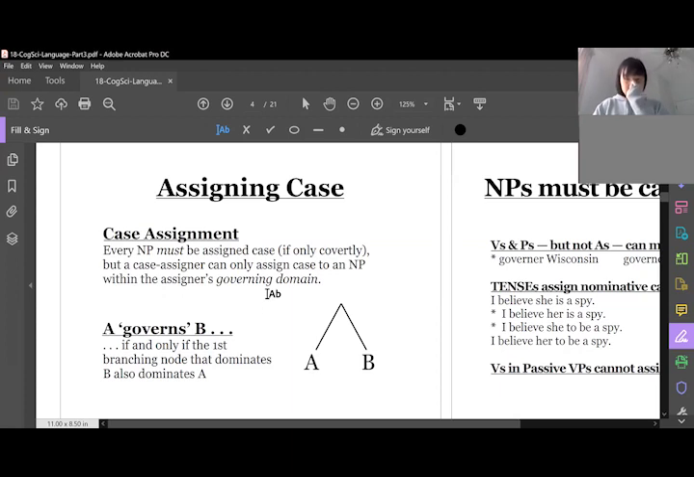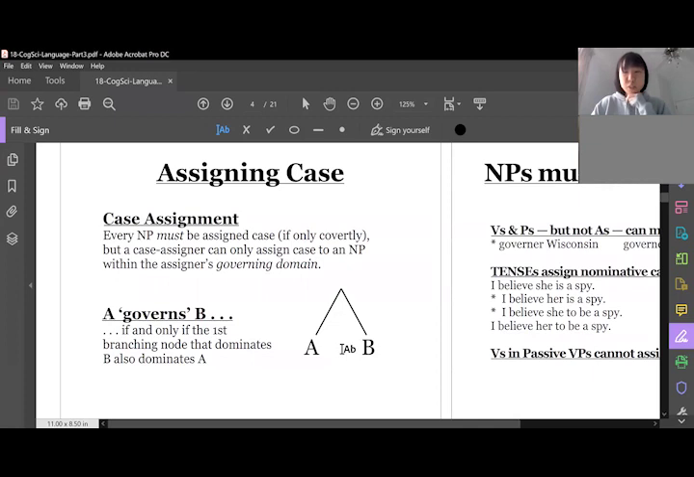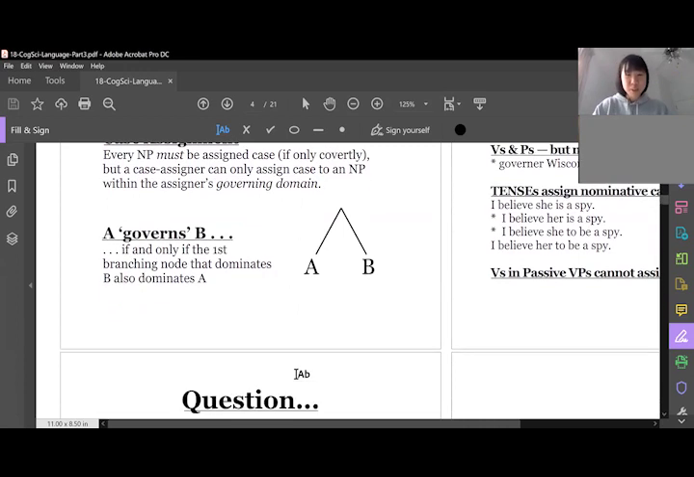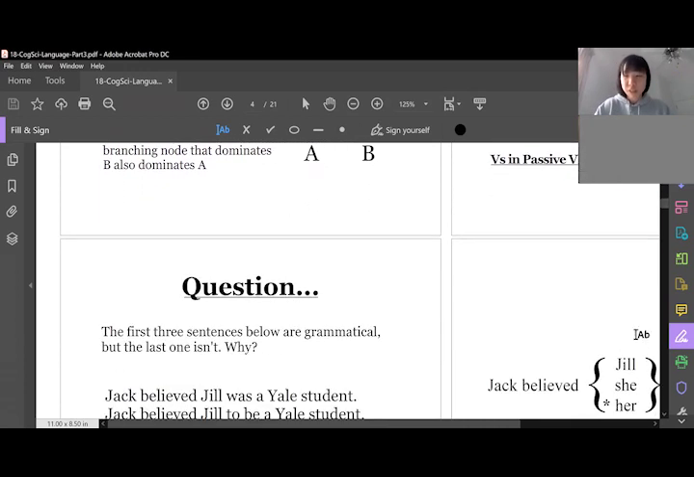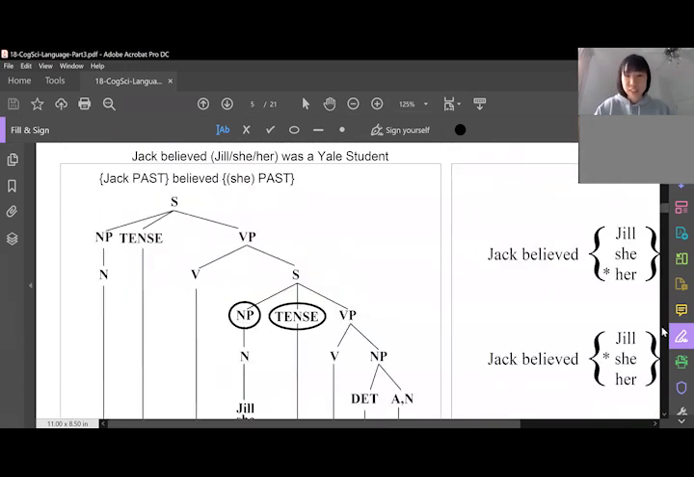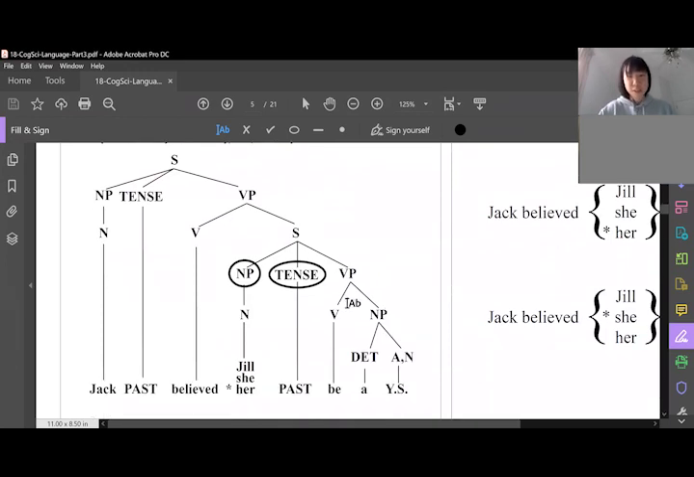The most important thing is that you know what governing means. Brian has this interesting definition here: if and only if the first branching node that dominates B also dominates A. For me, that's really hard to parse. It just doesn't make sense. So I'm going to describe it to you in a nice colloquial fashion. Just take a look at this tree, for example.